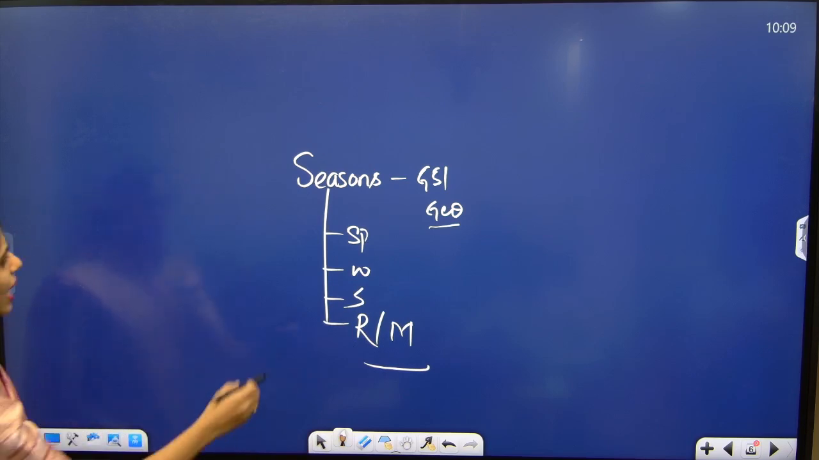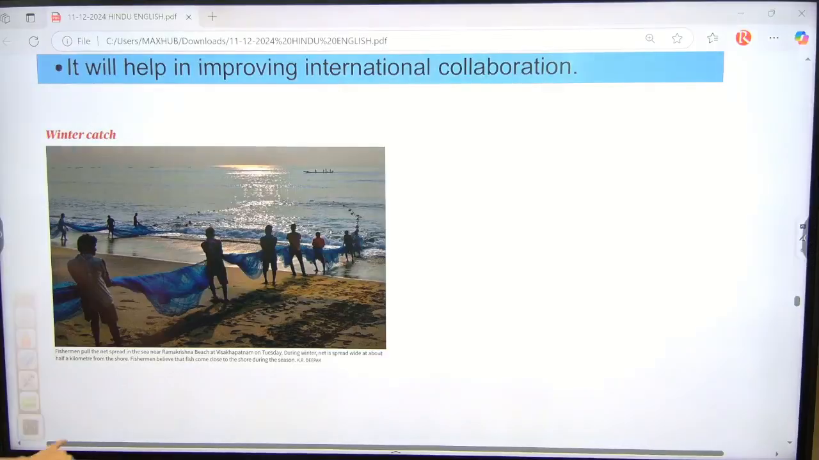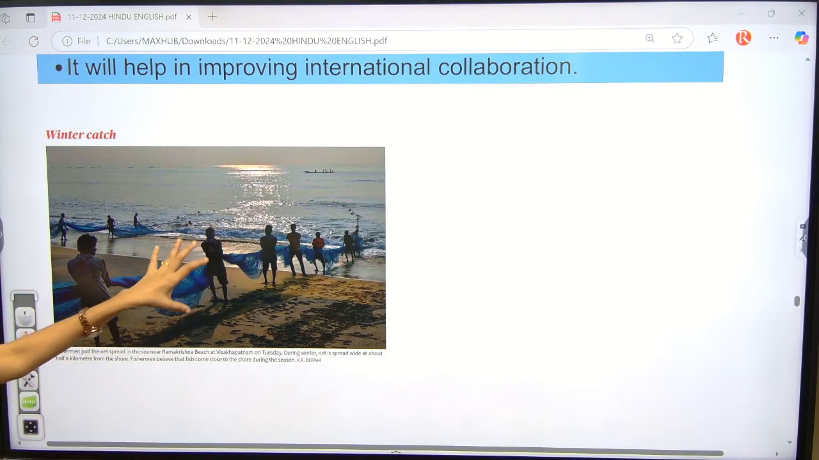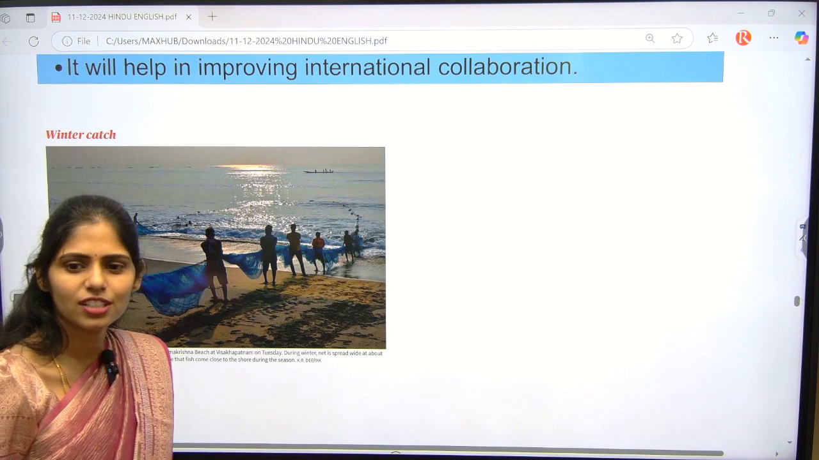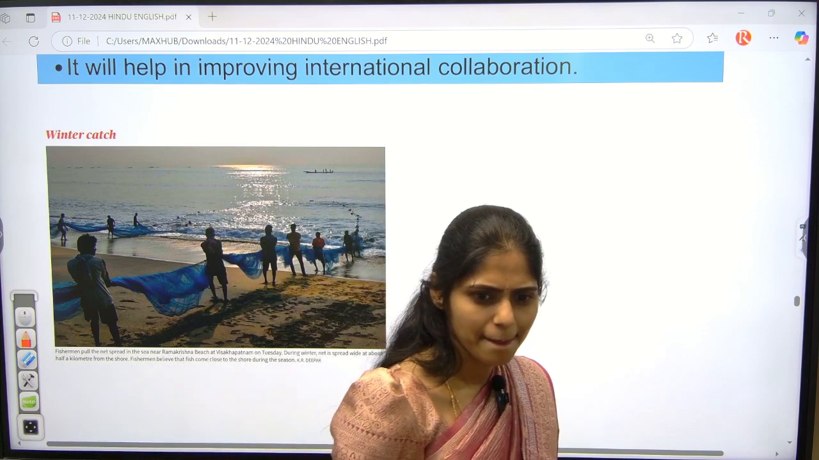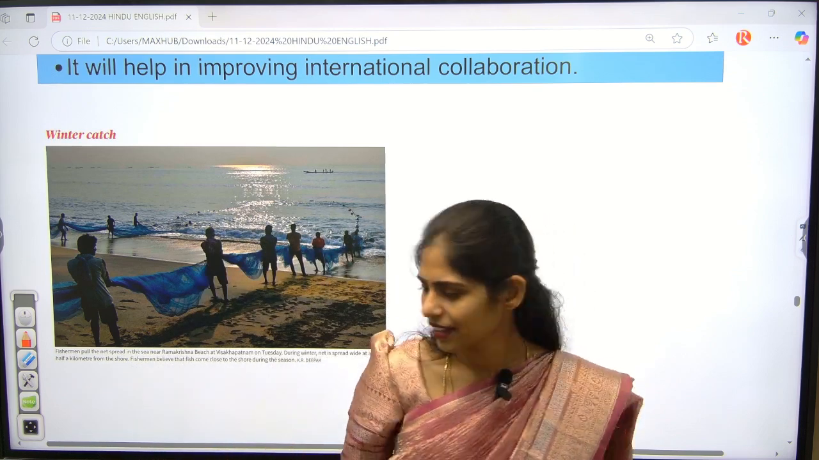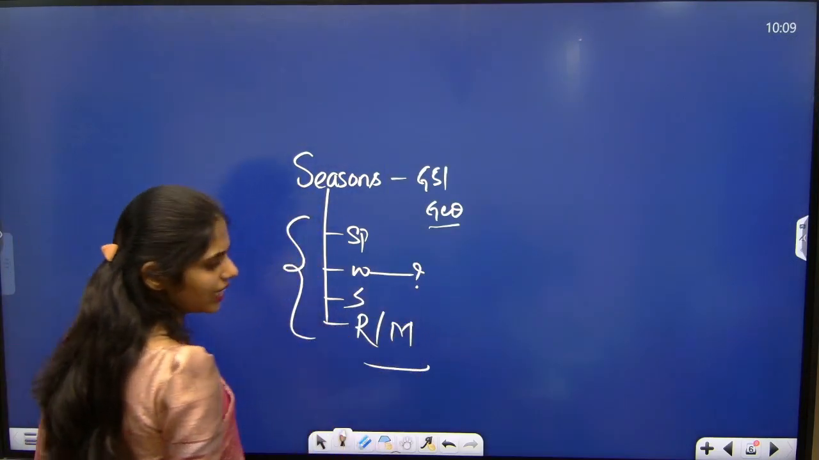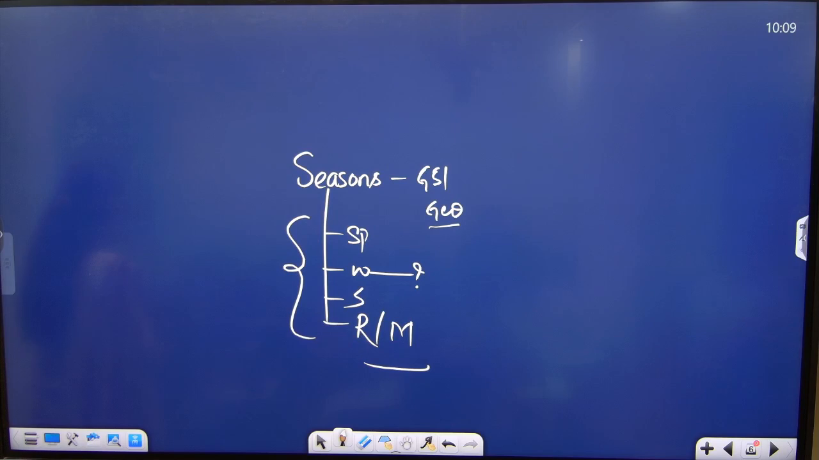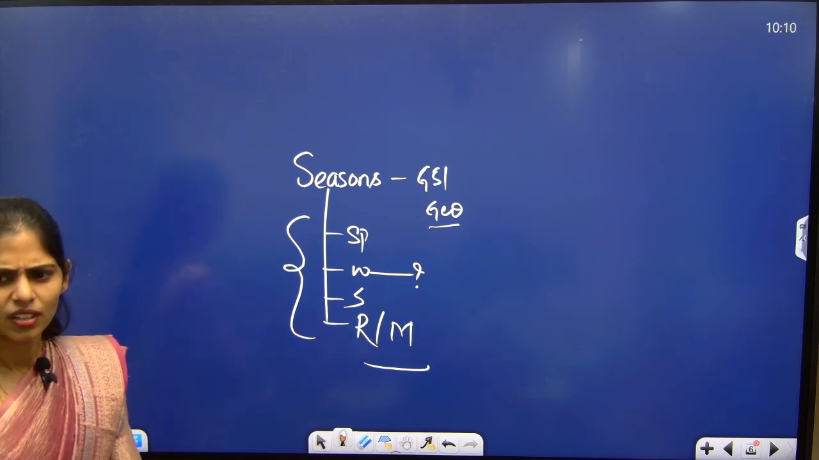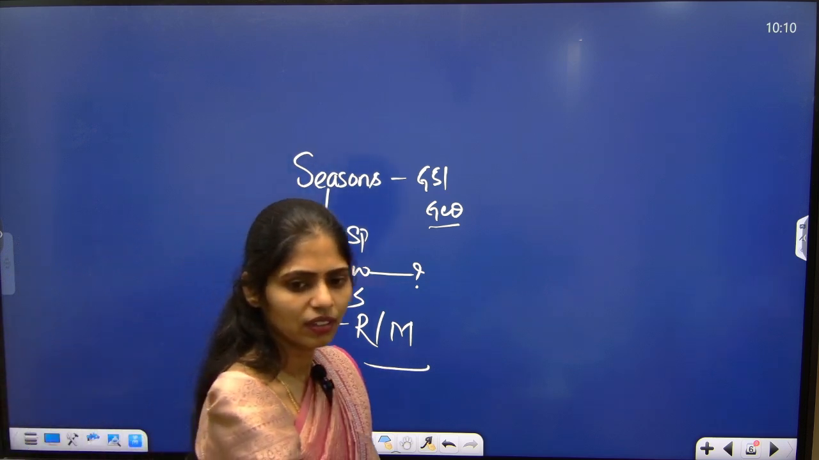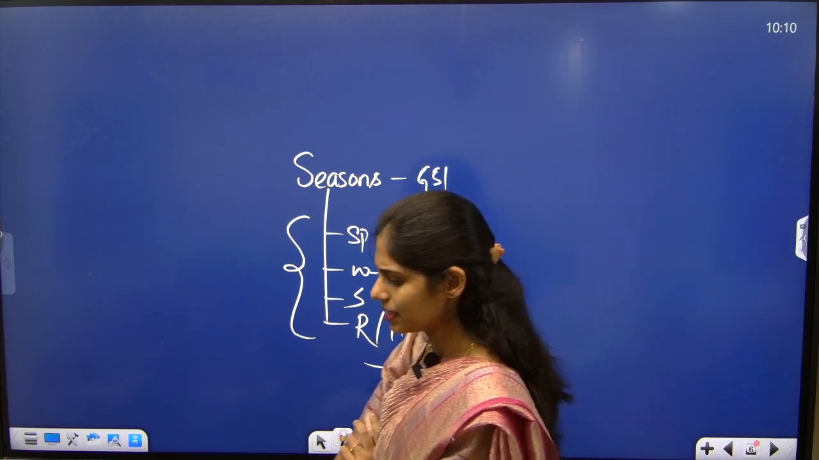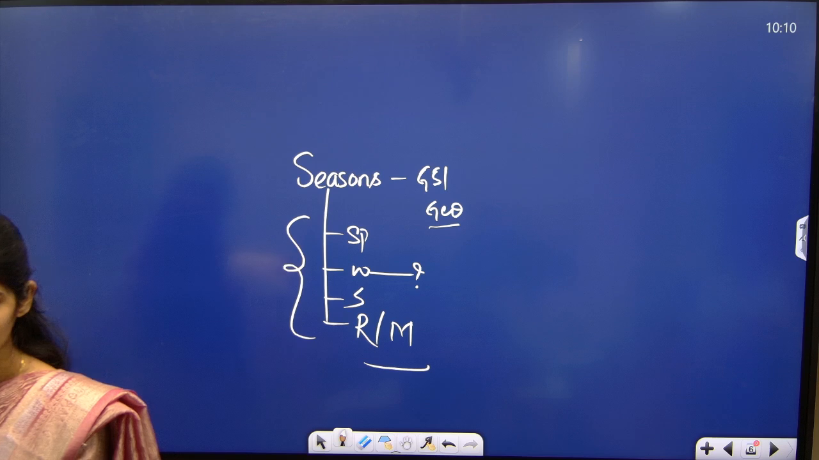Okay, so I am talking about seasons, but here they are showing an image of fishing. So what is the relationship between fishing and seasons, guys? Is there any reason? In the winter season they will leave and they will not collect any fishes. Okay, why in winter season will they not collect the species? More productivity.